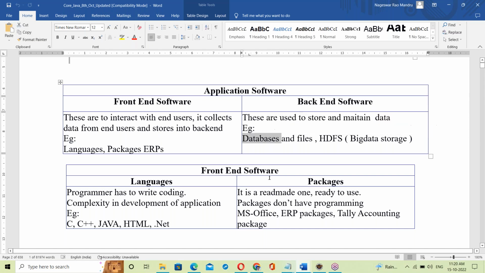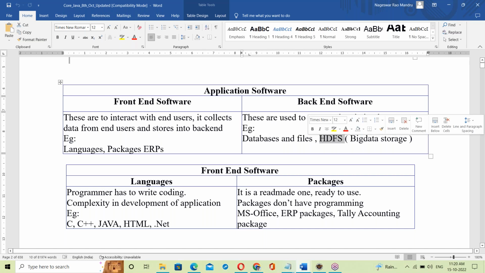See databases like the Oracle database. Sorry, Oracle database is a back end. Databases and files are to store data: Unix file system, Linux file system, Windows file system, all the files store data. Databases also store data, so they are part of the back end.